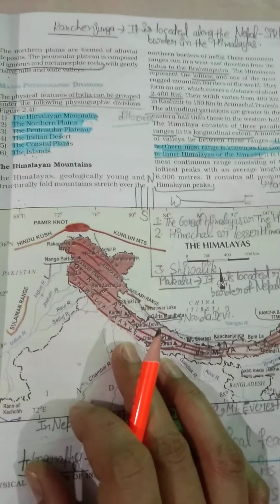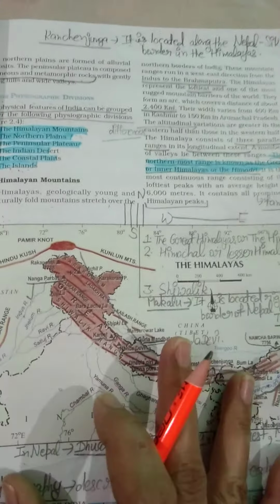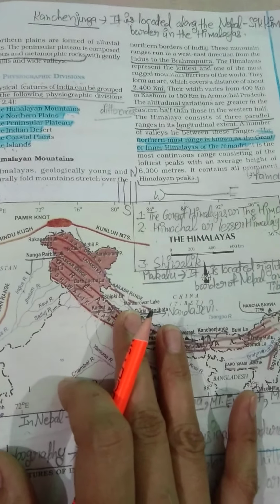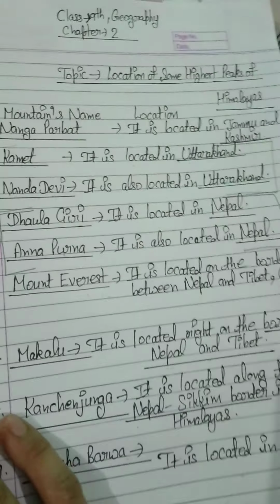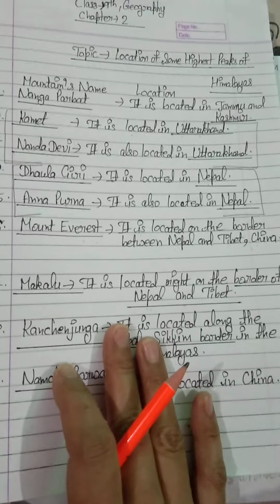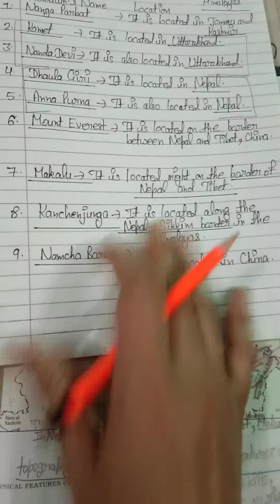Students, I am repeating what you have to do. At first you have to attend this video very carefully along with your geography book. Take your geography book, take your pencil, and attend this video. You have to write down all the data included in this page in your geography fair notebook, and do one map work also.